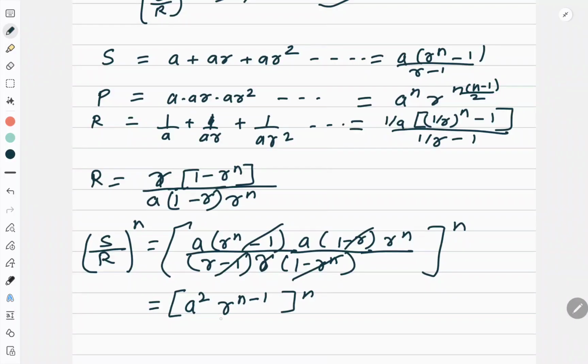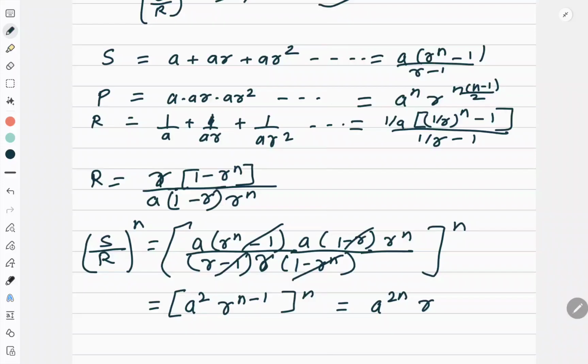Correct? So a square r to the power n minus 1 power n I got. Now the next step, I can write it as a to the power 2n, r to the power n minus 1. See, what is my target?